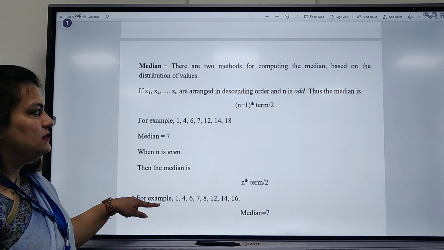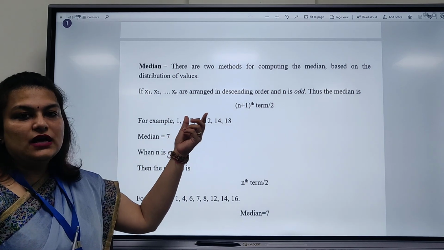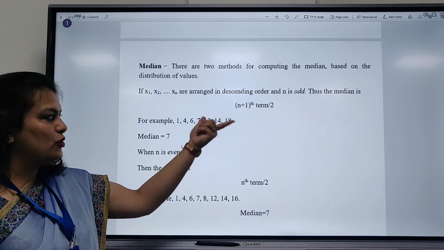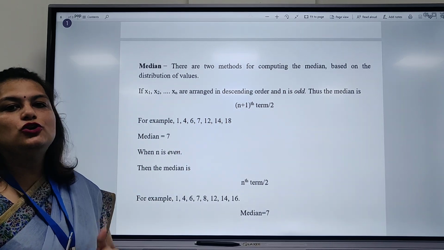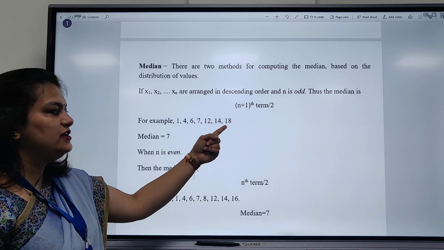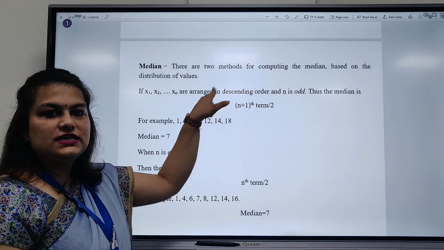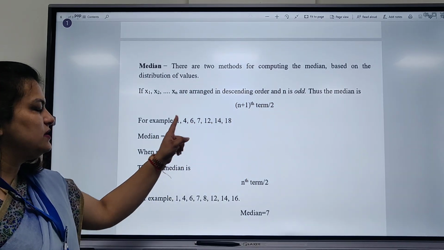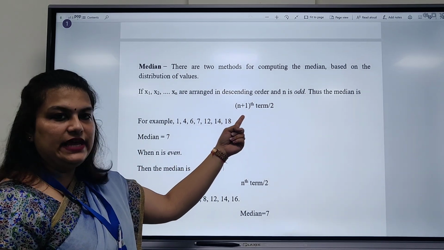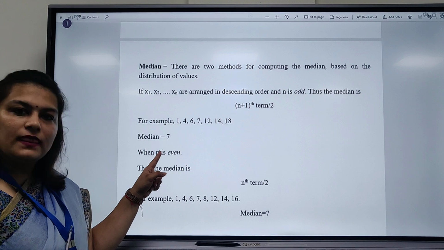Then median, there are two cases in which median can be there. If we have an odd number of data, then the formula is the (n plus 1)th term divided by 2. For example, if we have this data: 1, 4, 6, 7, 12, 14, 18. The number of data is 1, 2, 3, 4, 5, 6, 7. 7 is odd, so we put this formula. The (n plus 1)th term means 7 plus 1, the 8th, divided by 2, the 4th term. The 4th term is 1, 2, 3, 4. So the median is 7.